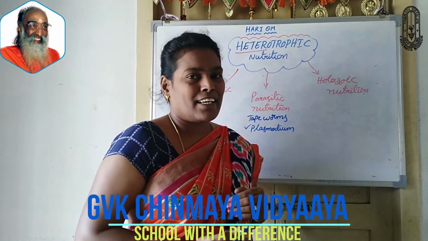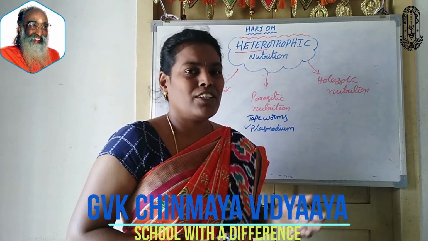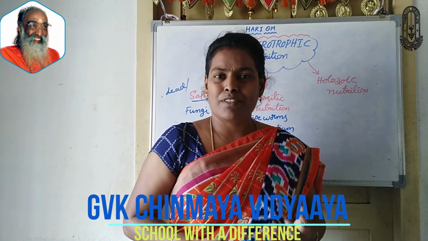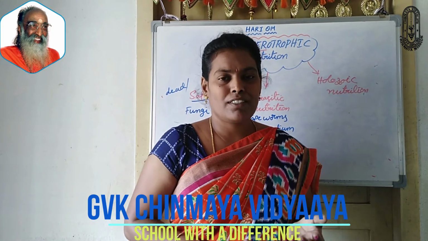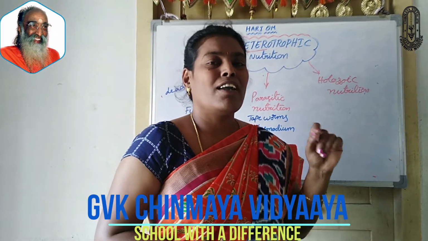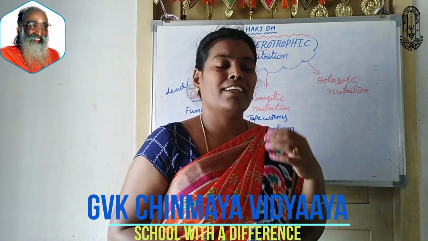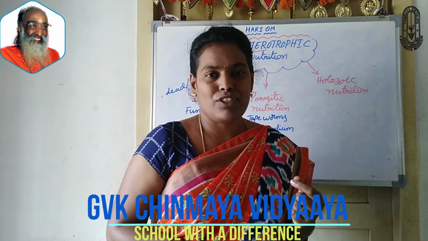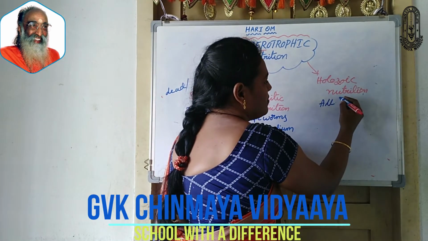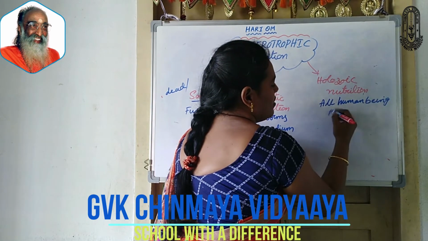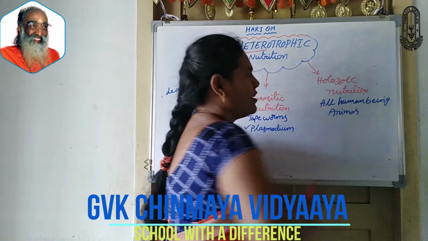Next, coming to the third category, holozoic nutrition. Holozoic nutrition means the organisms which take food from organic components. All human beings come under this category, and not only human beings, all other animals also come under this category, because they depend on other organisms and take food directly from organic compounds. Organic compounds, you can learn in chemistry also. All animals and all human beings come under this category, holozoic nutrition.